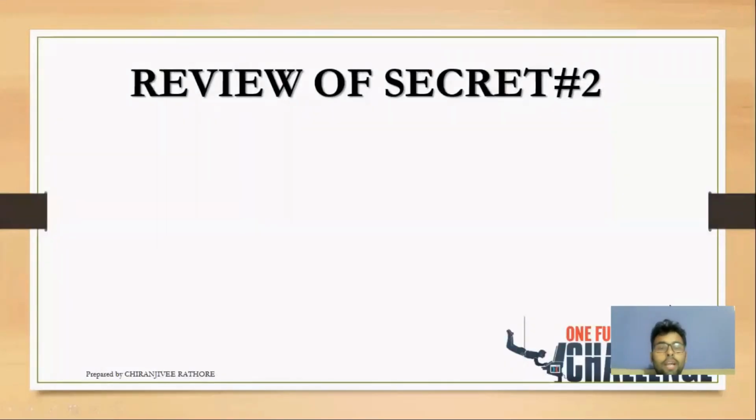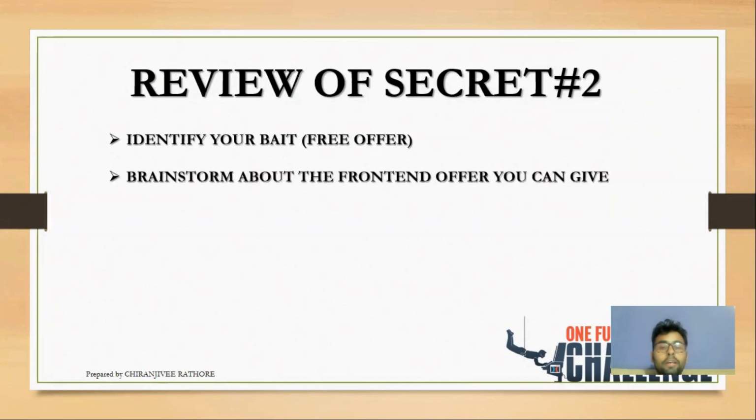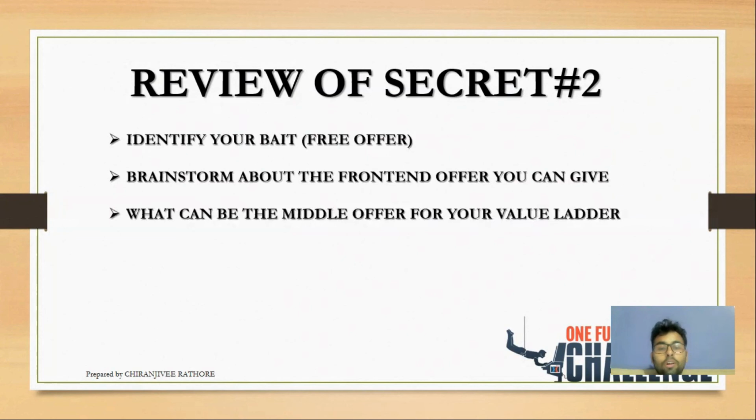So now we have come to the end of this video, and I'm going to give you the gist of secret number 2 we have discussed so far. Step number 1 is identify your bait, that is your free offer. You must identify what you can provide to your dream clients for free. Step number 2 is brainstorm about the front end offer you can give to your dream clients. Step number 3 is what can be the middle offer for your value ladder. Step number 4 is decide your back end high ticket offer. So these are the 4 major steps.